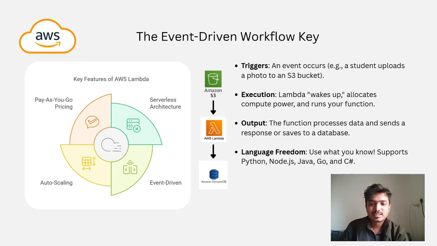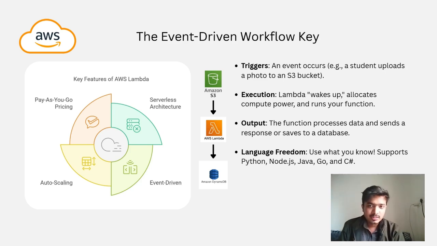The first is triggers. As I told, triggers can be anything, like an S3 bucket. If a student uploads an image or particular data, taking our library example, if any student uploads a new book entry, that is also a trigger. And then the execution: the functionality we have entered in our Lambda function is going to be executed on that trigger.